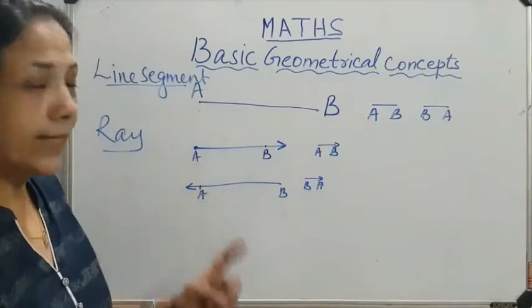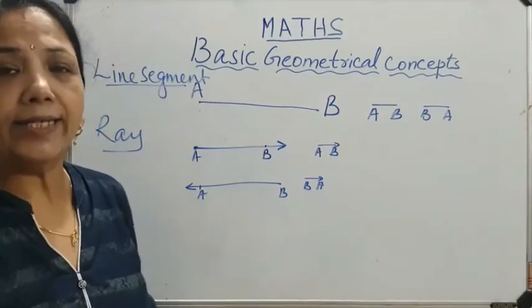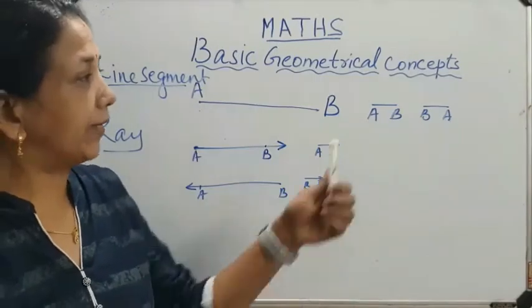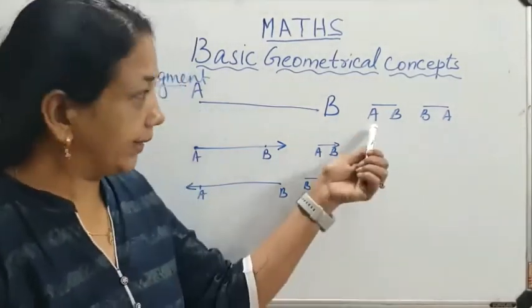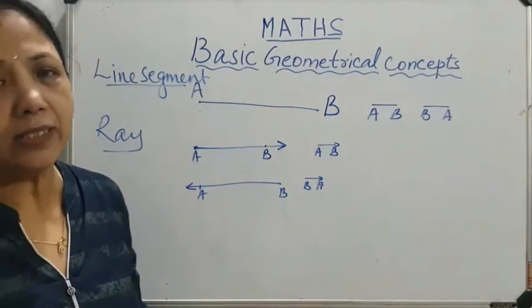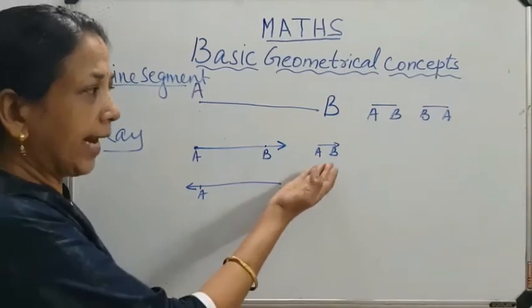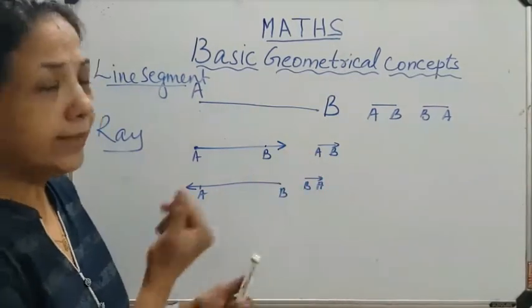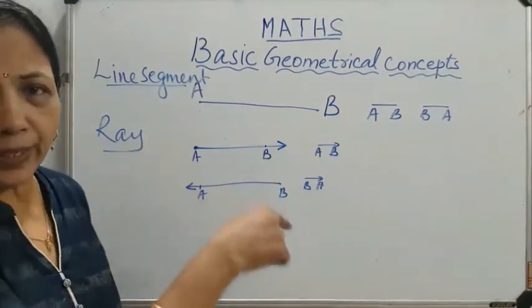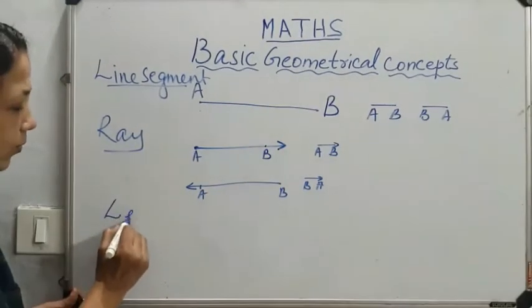So these are the ways. A line segment has two endpoints and it has definite length, and we can write it as line segment AB. A ray has only one endpoint, it has no definite length, and ray AB we can write like this, and we can't write it as ray BA. Now the next one is line.